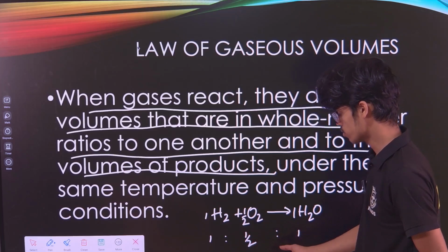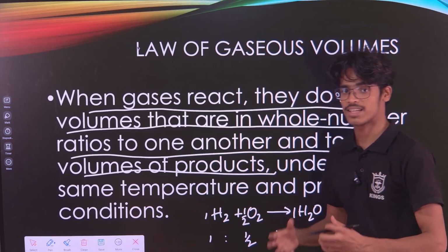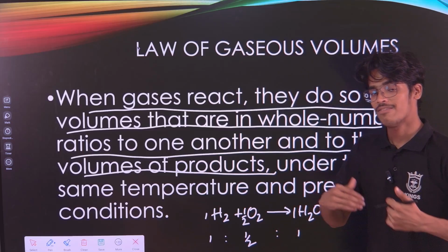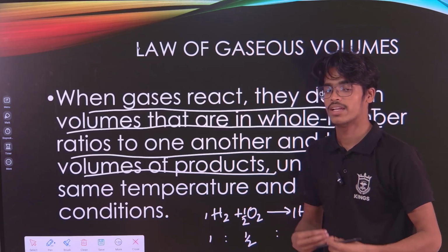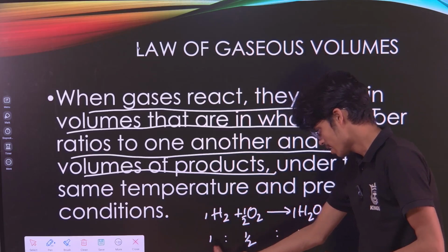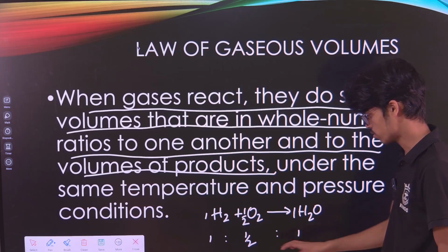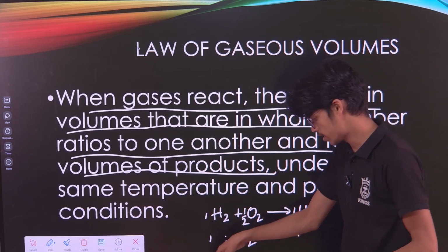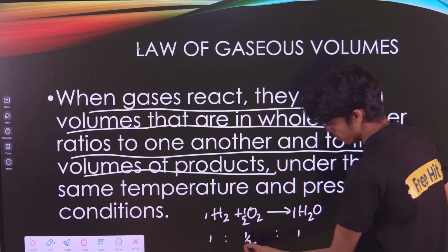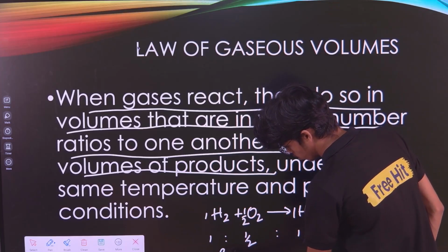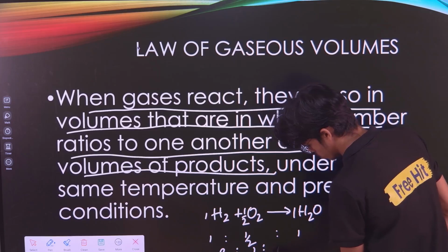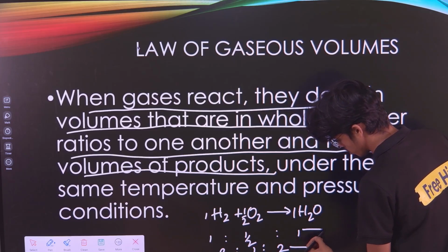These are the ratios with which these gases react in terms of volume. If we convert these ratios into whole numbers, since this is half and this is 1, we can say it is also 2:1:2. This is the same ratio.